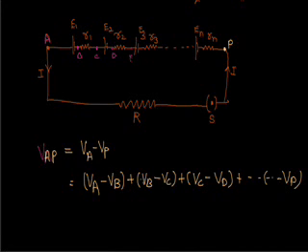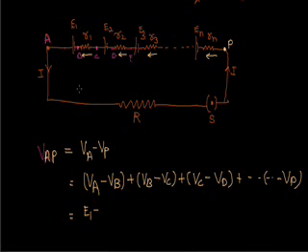Here this term will cancel out with this term, and this with this, so finally there will be VA minus VP. So we can write the potential difference between the two points A and P as E1, and E1 is here. Now the current flows in this direction, so this voltage is greater than this voltage.